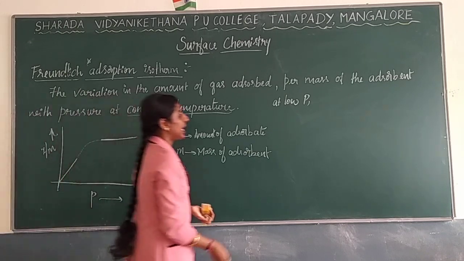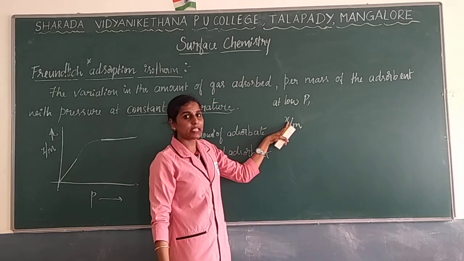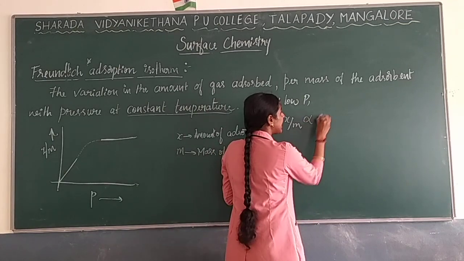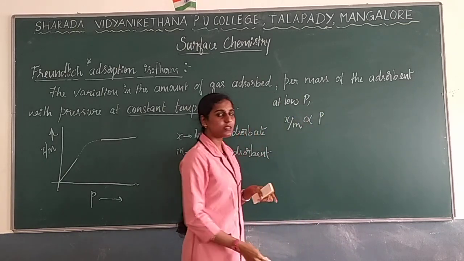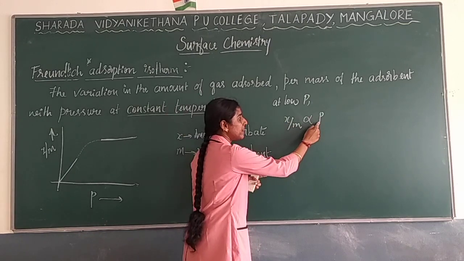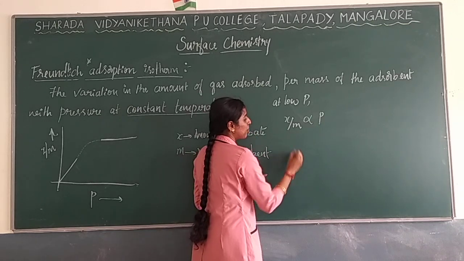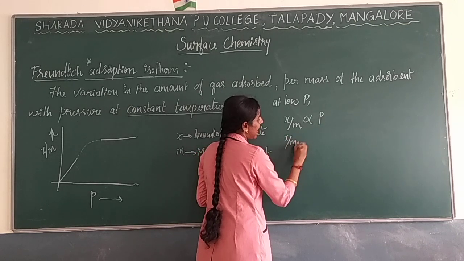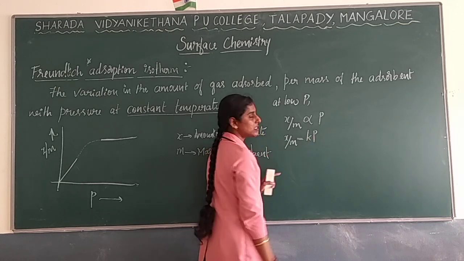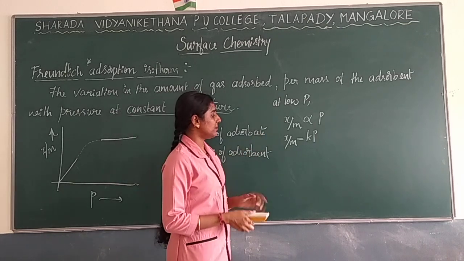So we can say X by M, the amount of gas adsorbed per mass of adsorbent, is directly proportional to pressure, because as you apply pressure, this amount will increase. So this is directly proportional, and you can write X by M is equal to K into P, where K is a proportionality constant. So this goes with the low pressure.